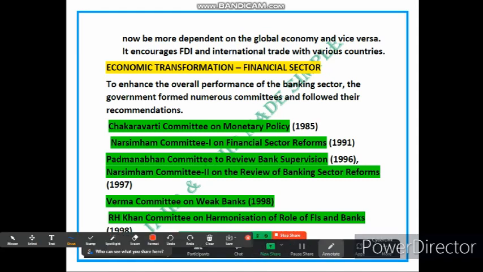In the financial sector, the government formed various committees to enhance the overall performance of the banking sector and followed their recommendations. Suppose there are several issues with the functioning and regulation of banks in the country. The government established a committee known as the Chakravarti Committee on Monetary Policy to study and make recommendations on how to improve the monetary policy framework.